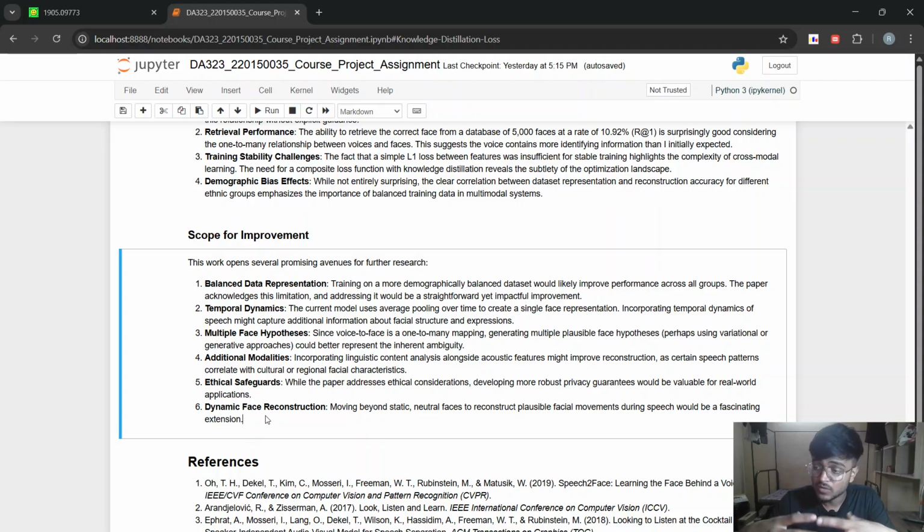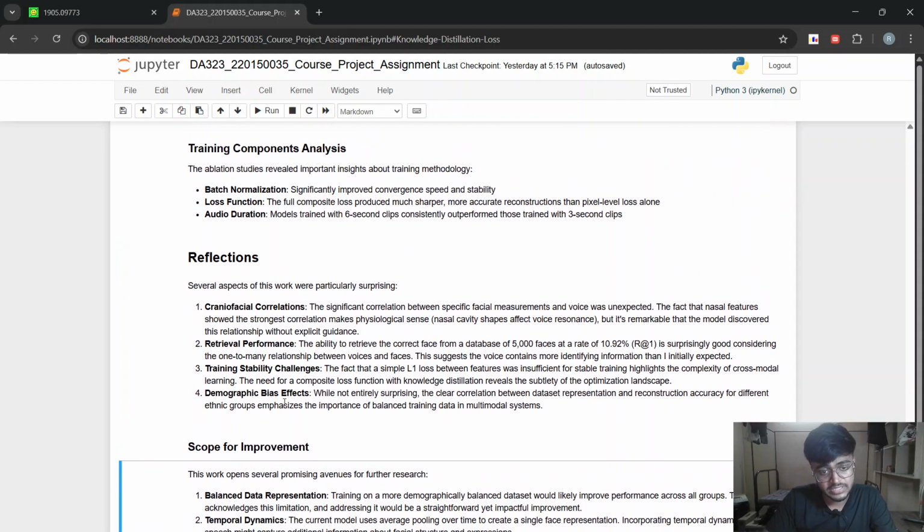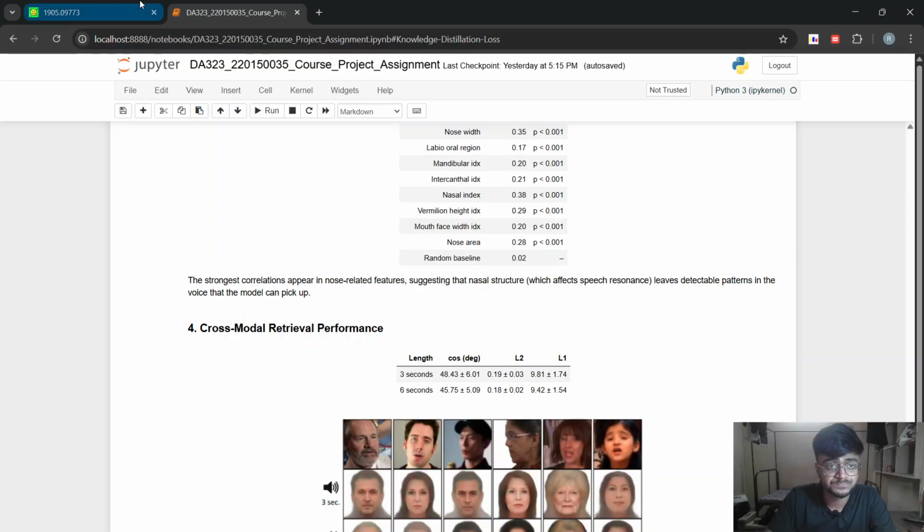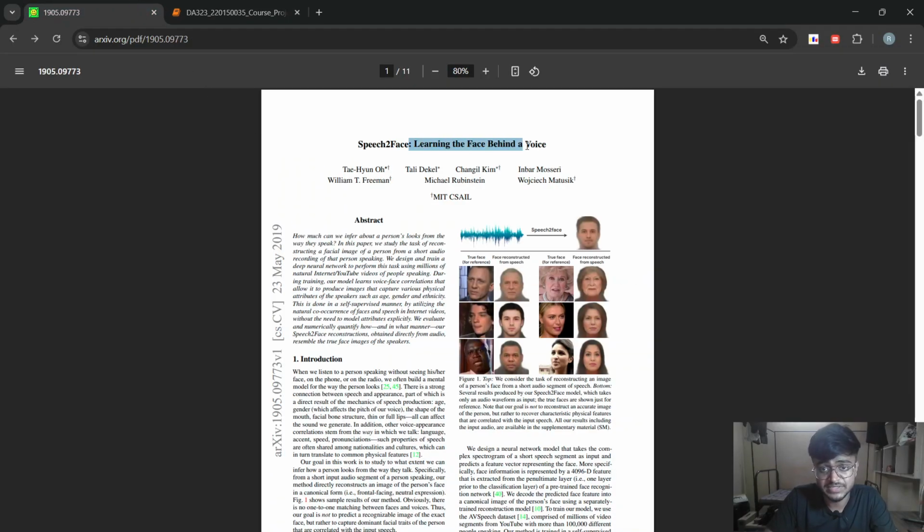Till now, we are only focusing on static face reconstruction, but now we can also focus on some neutral faces to reconstruct the plausible facial movements during speech. It will be a fascinating extension. So this is about the paper Speech2Face, that is, learning the face behind the voice, how the voice can be used to reconstruct the face image.